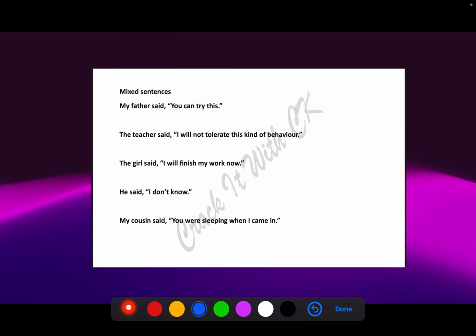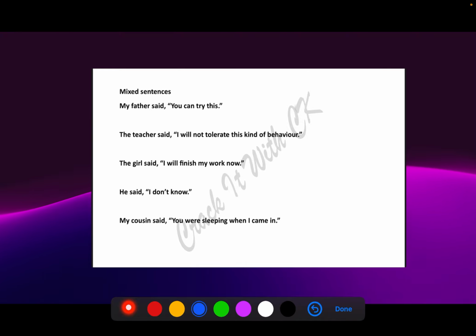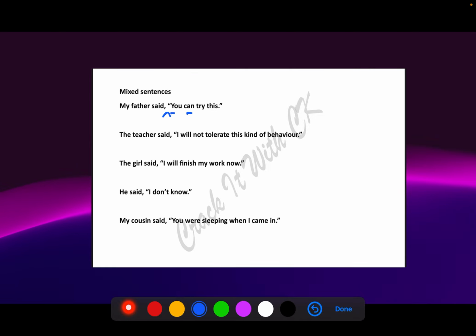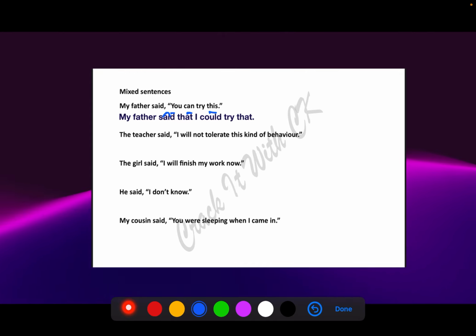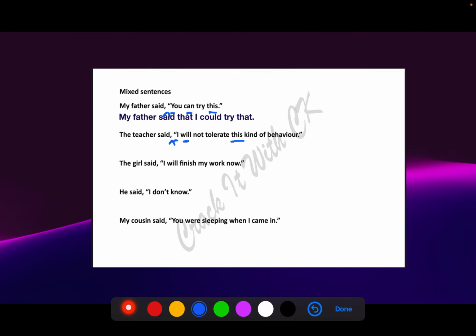Okay, these are mixed sentences. Now, some are with the past tense, some are probably future tense. Let us see how to go about with those. My father said, you can try this. My father said that I could try that. The teacher said, I will not tolerate this kind of behavior. Okay, the teacher is angry. The teacher said that she would not tolerate that kind of behavior.